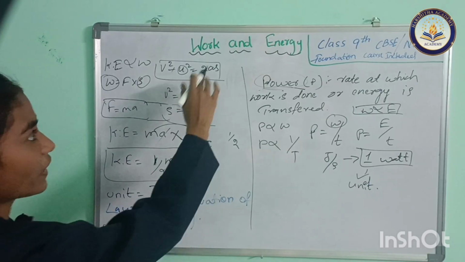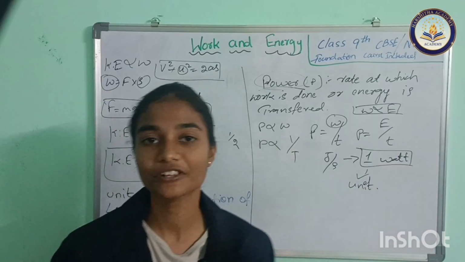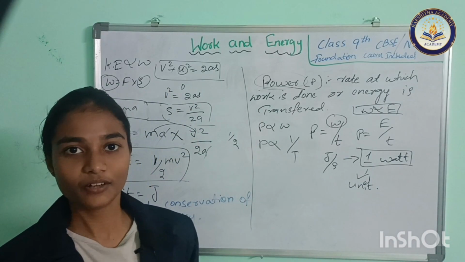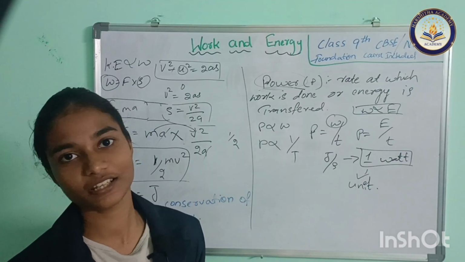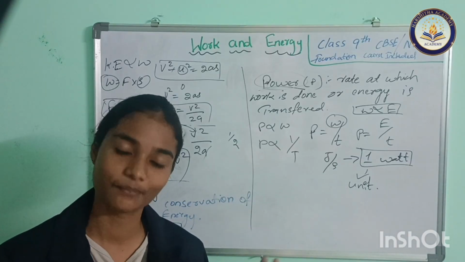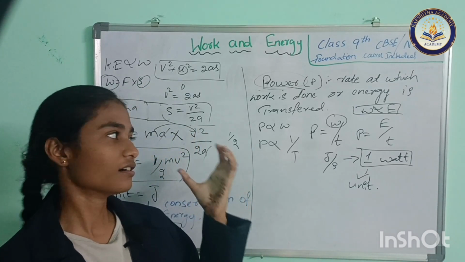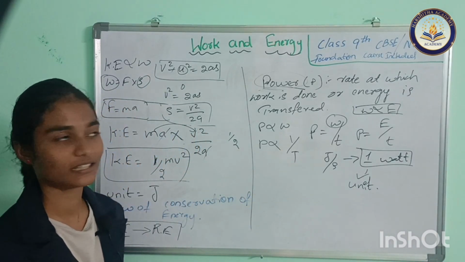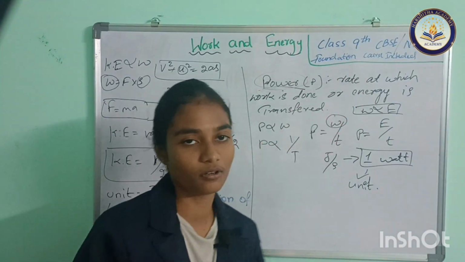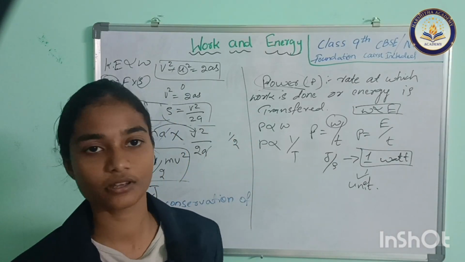So this is all about the work and energy chapter, guys. All core concepts are covered in this chapter, about work, energy and power, and also the law of conservation of energy. Units, formulas and definitions you have to note down in a book. It is very important, so revise these concepts. These are covered in CBSE NCERT and the foundation course also, so this lesson is very useful for your future goals.